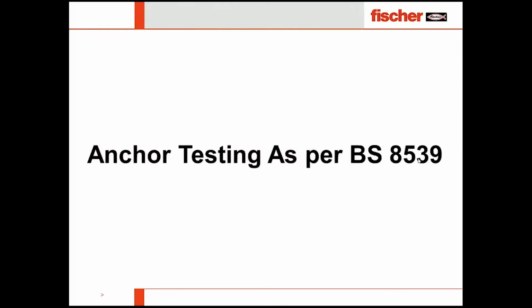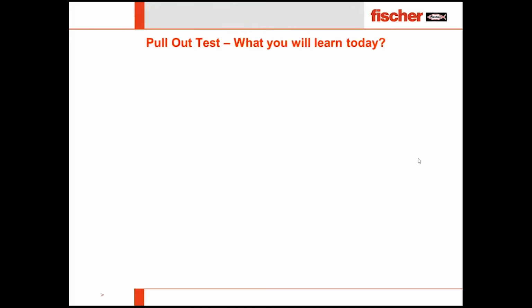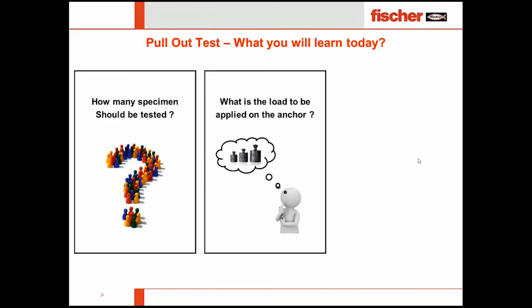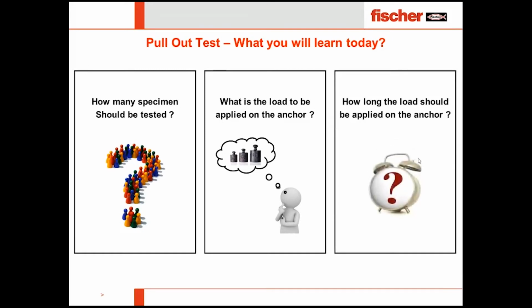When we go to anchor testing as per BS 8539, what we will learn today for the pull out test is basically how many specimens should be tested. You may also have the question, what load shall I apply on the anchor? Also sometimes we have a question in mind about how long we should apply the load on the anchor.